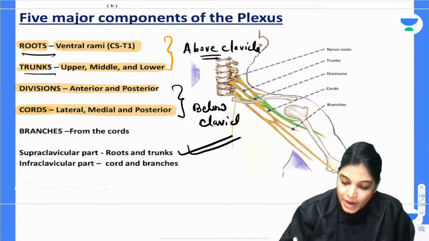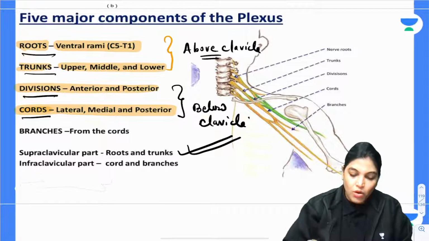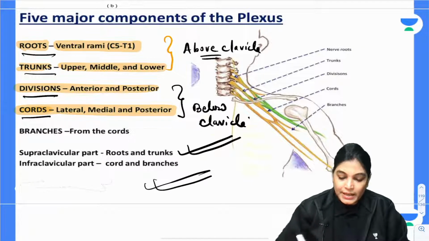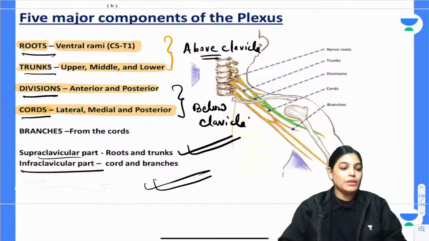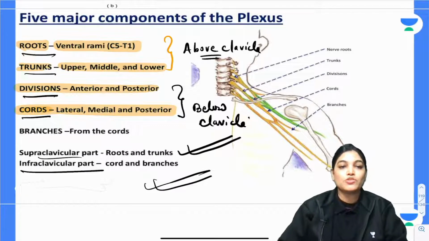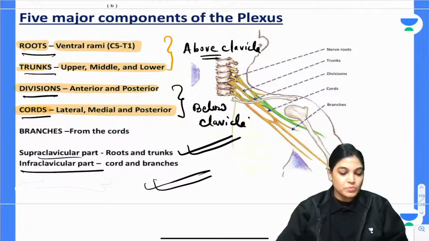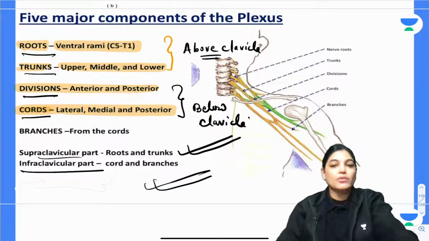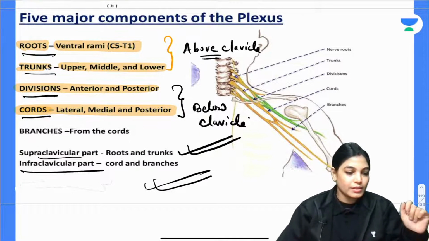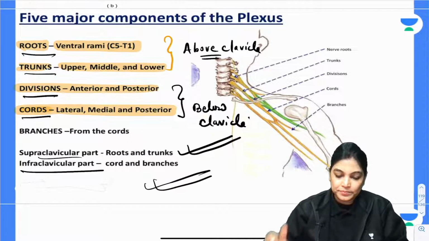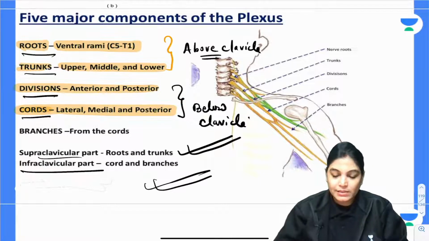That means any branch from the division or cords of the brachial plexus will be an infraclavicular branch, part of the infraclavicular part of the brachial plexus. So, please let me know, have you understood? Any doubt you can write me. Are you understanding? Okay. So, done with this.